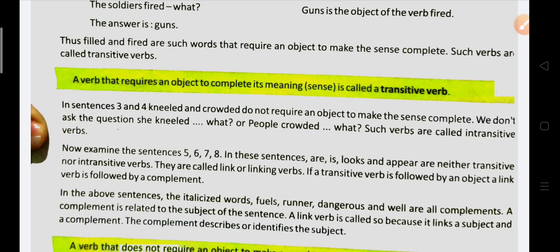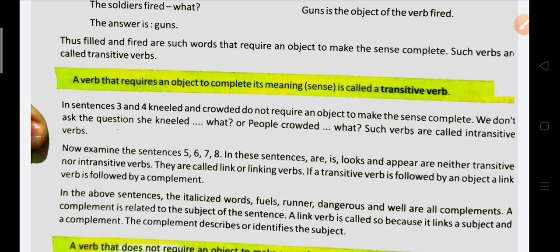If a transitive verb is followed by an object, a link verb is followed by a complement. Okay. If a transitive verb is followed by an object, अगर कोई transitive verb है तो उसके साथ एक object लगाओ, क्योंकि transitive verb होगी तो object तो होगा ही. If a transitive verb is followed by an object, a link verb is followed by a complement.